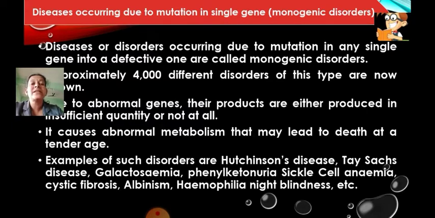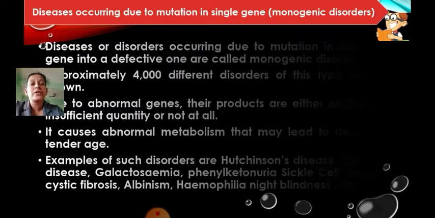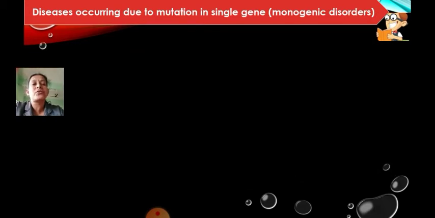You might have seen the last movie of Sushant Singh Rajput, in which a girl is suffering from cystic fibrosis. Then albinism, hemophilia, and night blindness are all caused due to mutation in a single gene. Here are some pictures of those diseases.